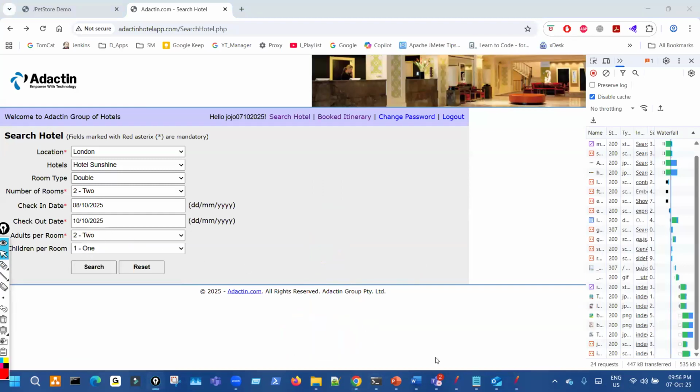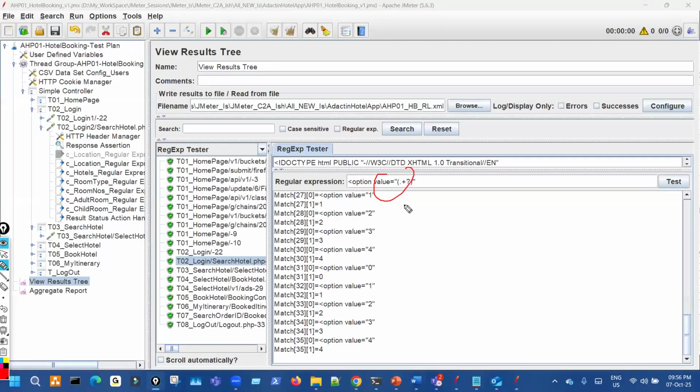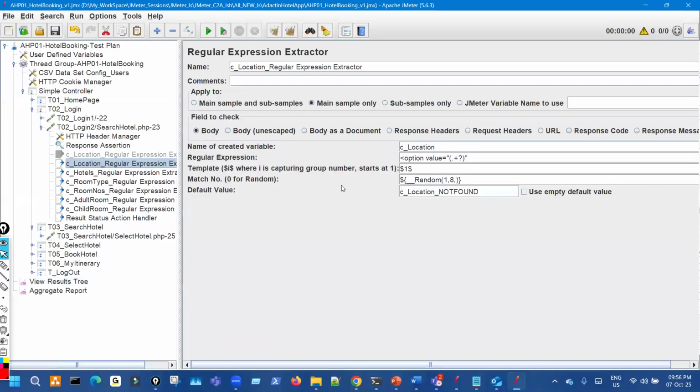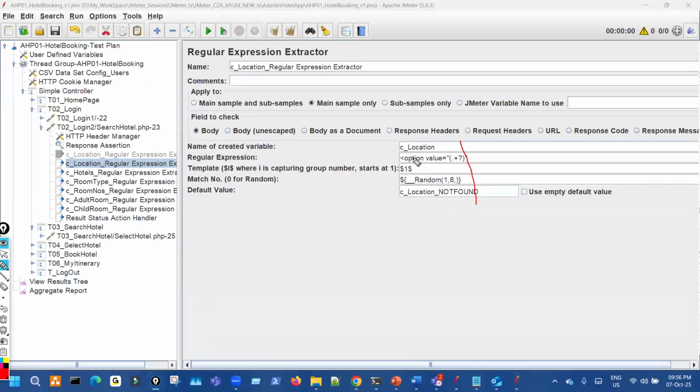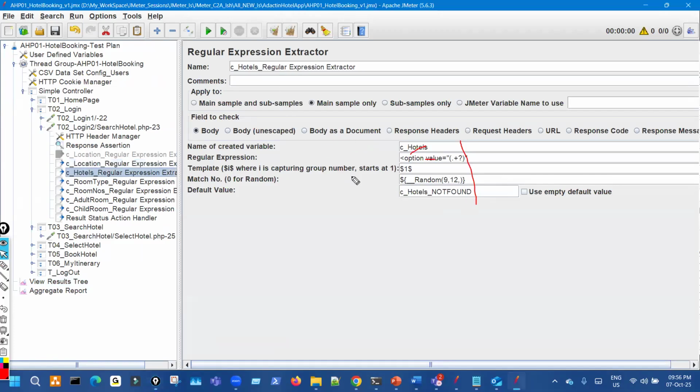So you see all is coming in one, using only one expression, right? Now how will we do that? We will use multiple extractors. You can see here, everything is the same. The name and expression are the same. This is for location. This is for hotel. This is the same expression I'm putting for the room type, room number, everything.